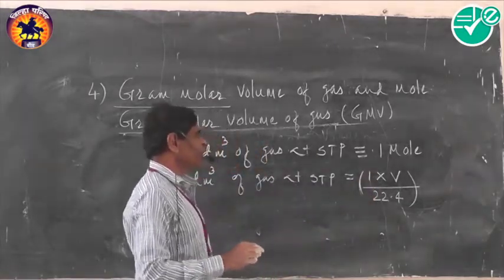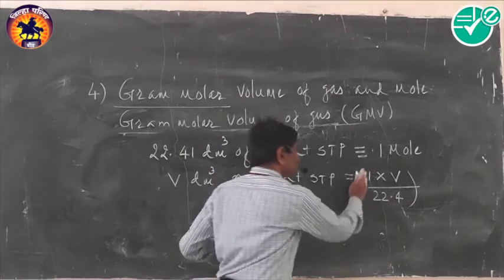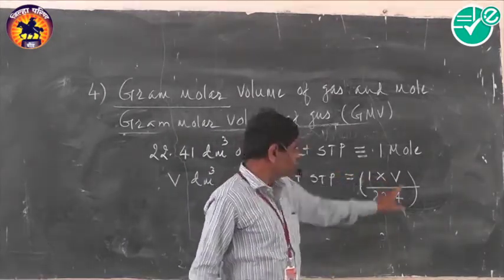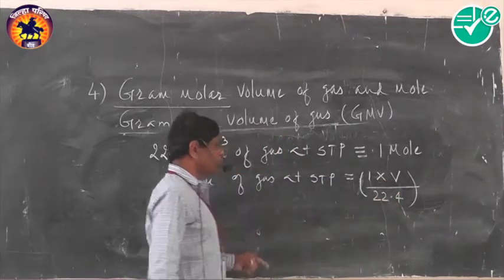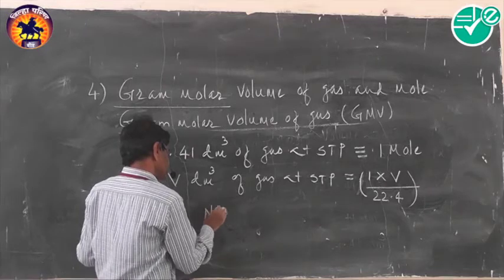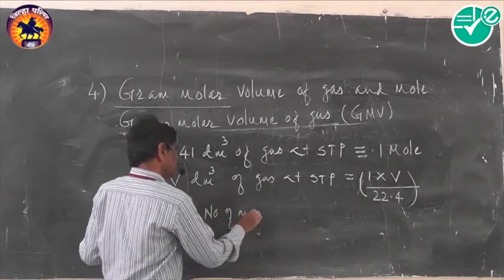So V divided by 22.4 means the volume of the given gas in decimeter cube divided by 22.4, and that is the number of moles. So the number of moles of gas, what is the next formula?